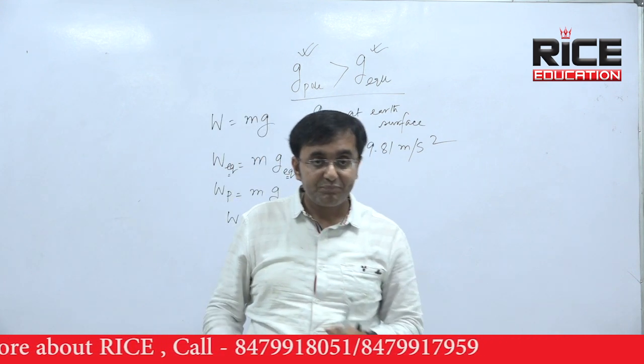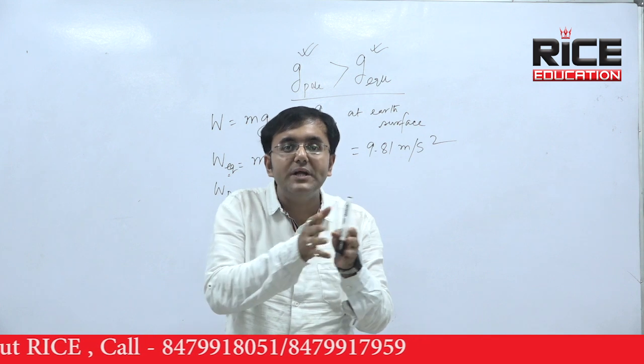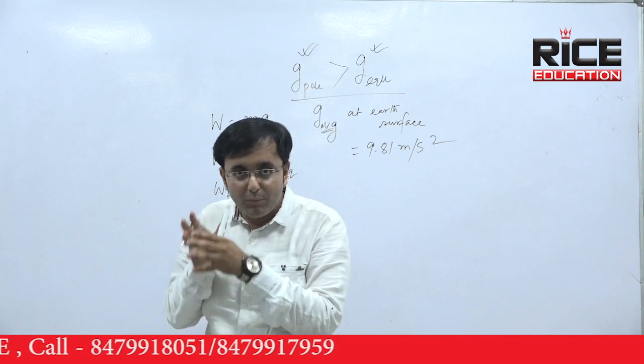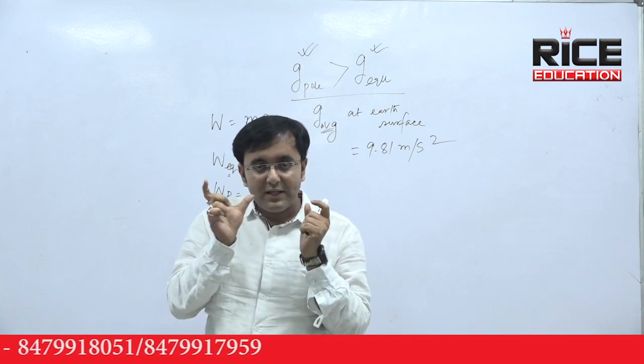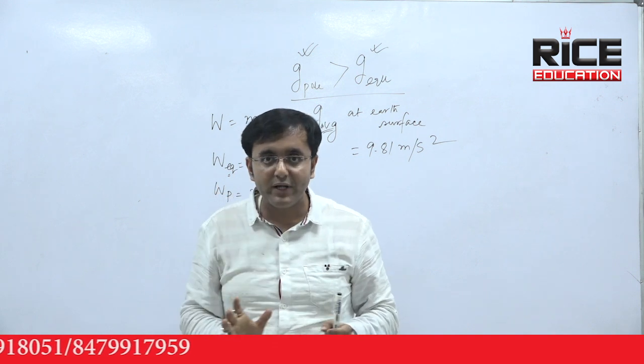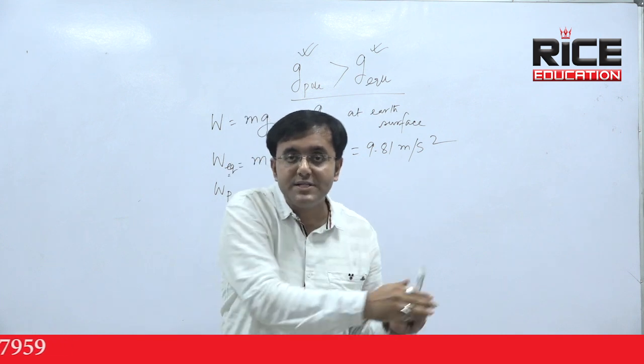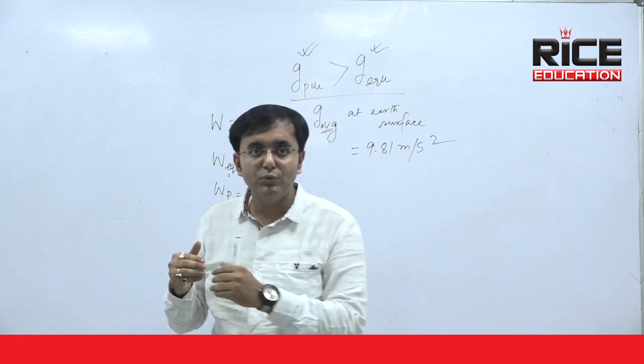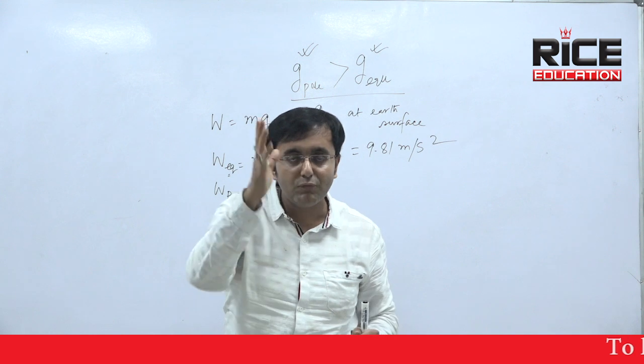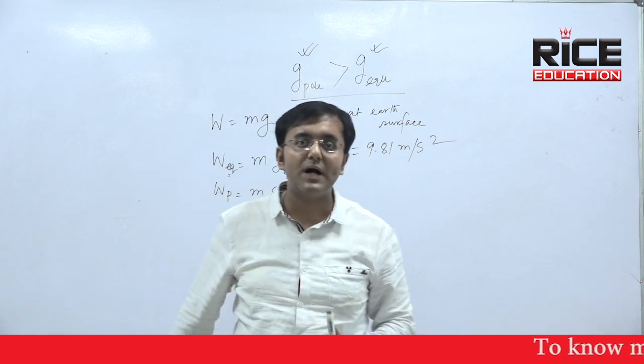That means we can say the more the latitude increases, the more the value of g. The latitude value of the equator is 0 degree and at the pole it is 90 degree. The more the value of latitude, the more the value of g. So if you move from the equator to the pole, the weight of a body increases. That kind of question can be asked.